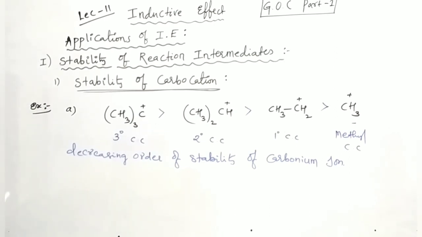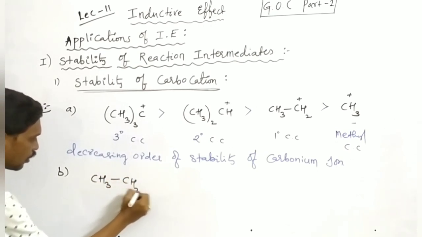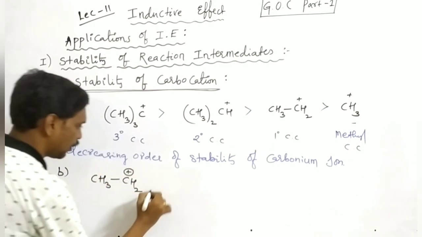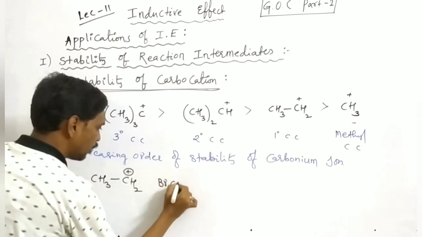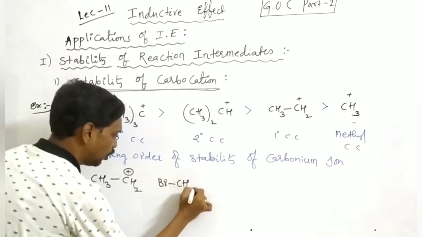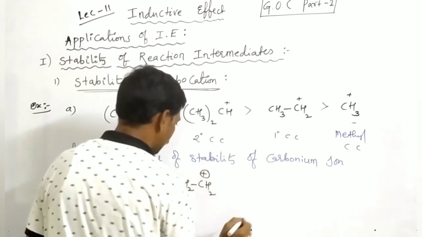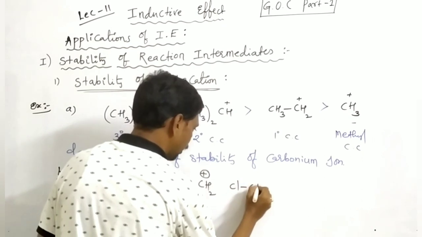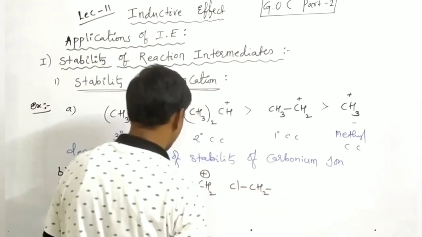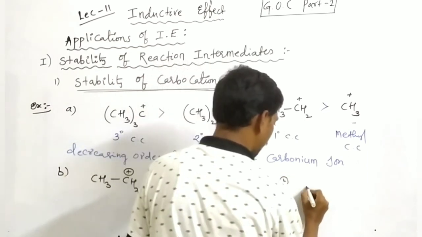Now the second example: CH3CH2, CH2Br, that is bromine, CH2Cl, chlorine, and here CH2F, fluorine.